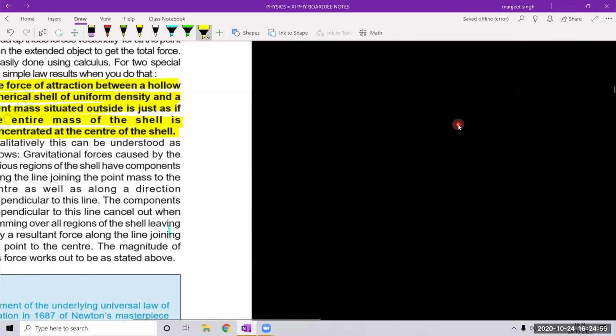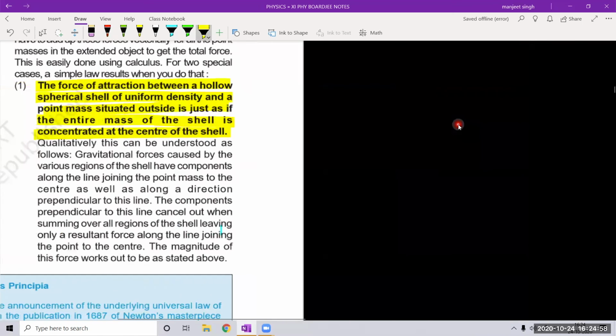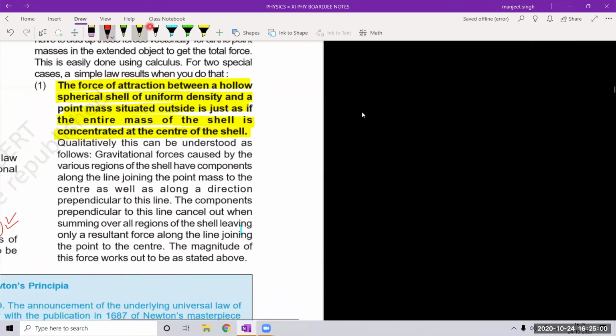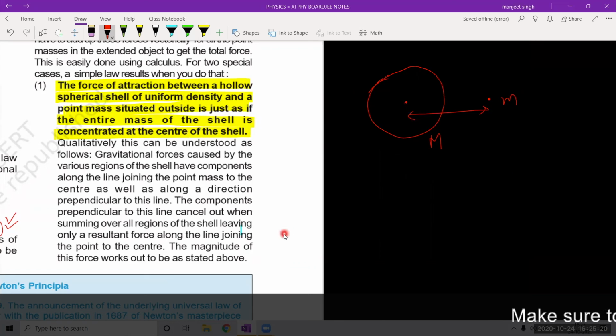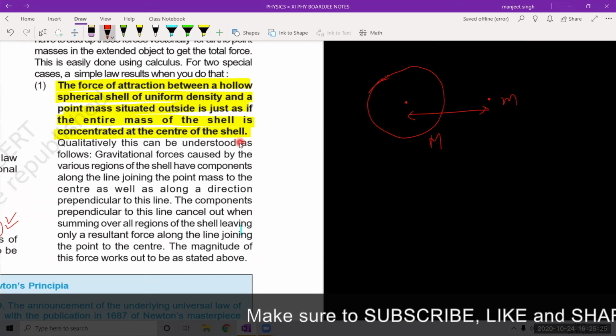That means this is a hollow spherical shell, this is a point mass, and this is capital M. If we want to calculate the force between them, then we will assume that the total mass M is concentrated at the center of mass, and we will calculate the force between them. The mass of the shell is concentrated at the center of the shell.